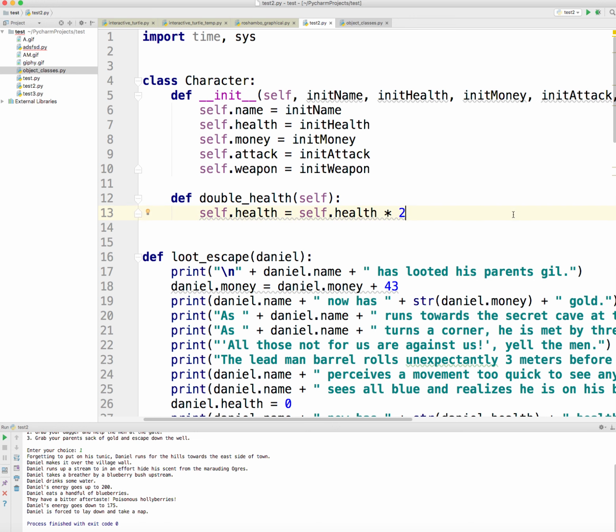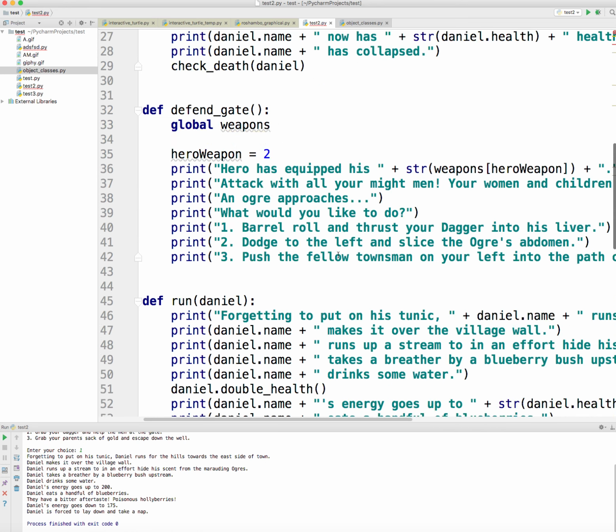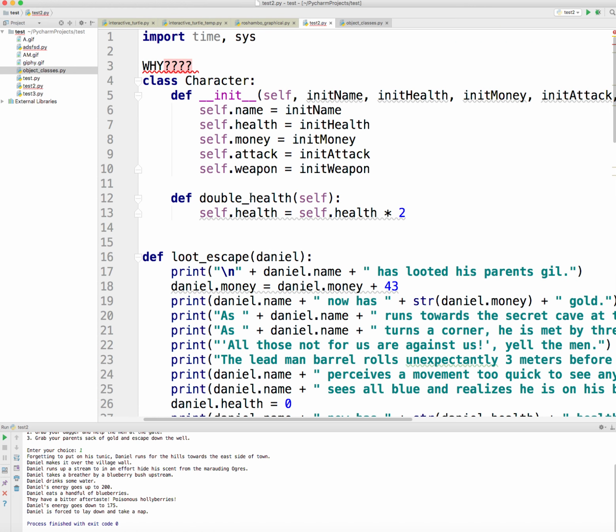All right, one final topic that I want to talk about before we move on past this choose your own adventure is why. Why do we follow the object-oriented programming model, which says that we should define classes and use objects? It seems like it makes life more complicated. It makes things confusing. It seems like it's not straightforward, right? And there's always a why. There's always an answer why, right?